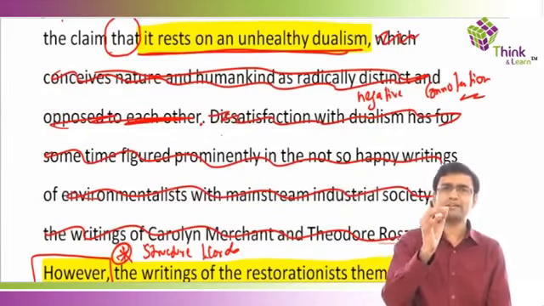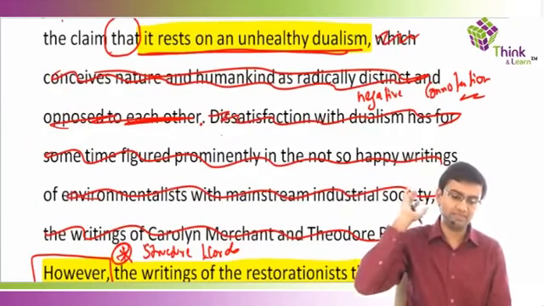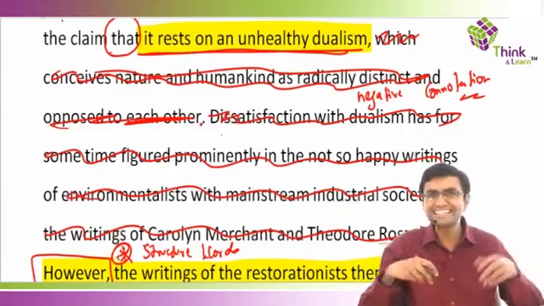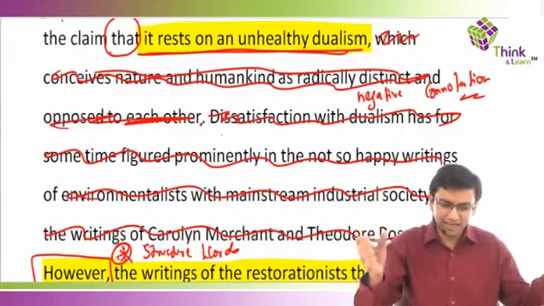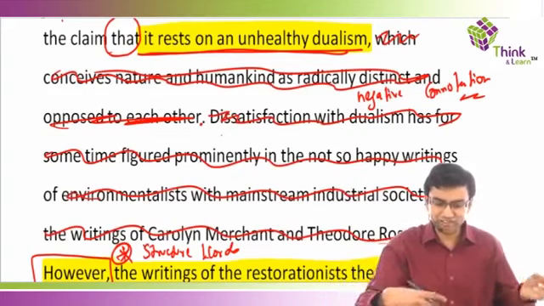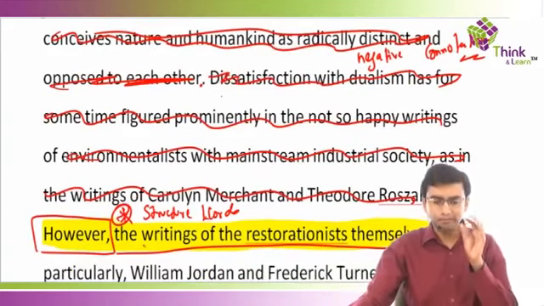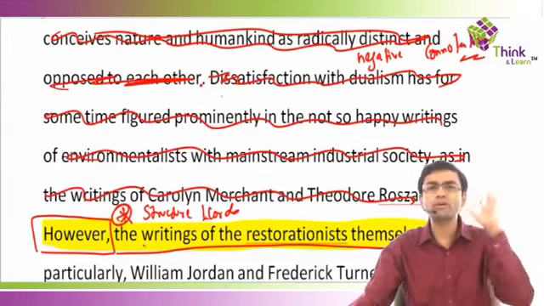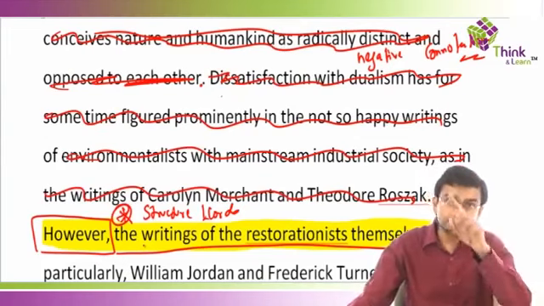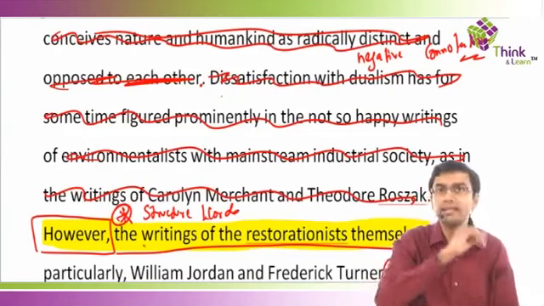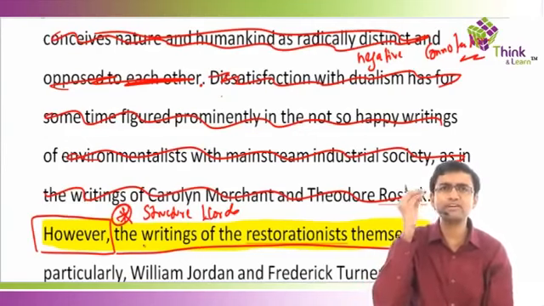Now look at the first paragraph, guys. The first paragraph was one of the most complicated paragraphs you would have ever read in your life, because it's talking about preservationists, restorationists, one dominating the other, and then you've got Carolyn Merchant, Theodore Roszak, and all. Very complicated paragraph. But just applying three to four important principles. By the way, in my reading principles class, I'm going to teach you 10 important principles. Here we just use three or four.